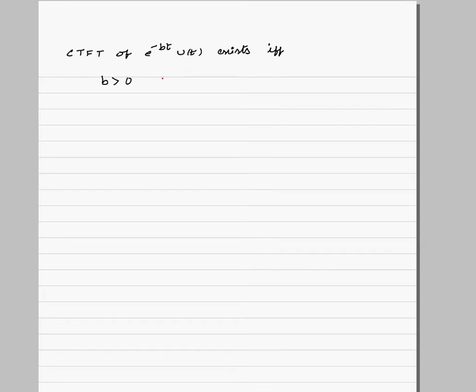But what is b for us? That is nothing but a plus sigma, right? So a plus sigma should be greater than 0. What will happen to sigma? So sigma should be greater than minus a. But what is sigma? It is nothing but real part of s greater than minus a. So CTFT of e power minus bt u of t exists if and only if real part of s greater than minus a.